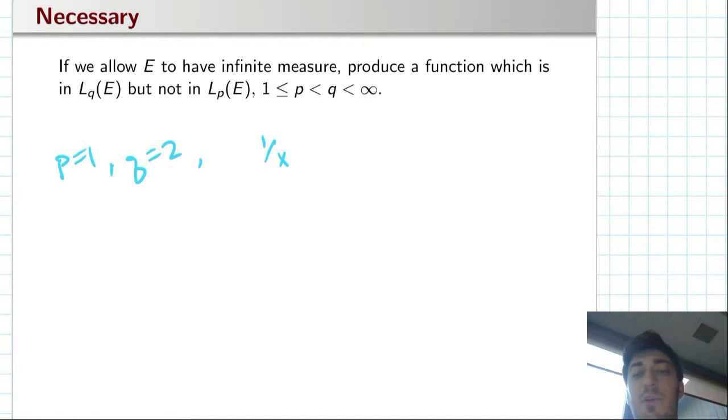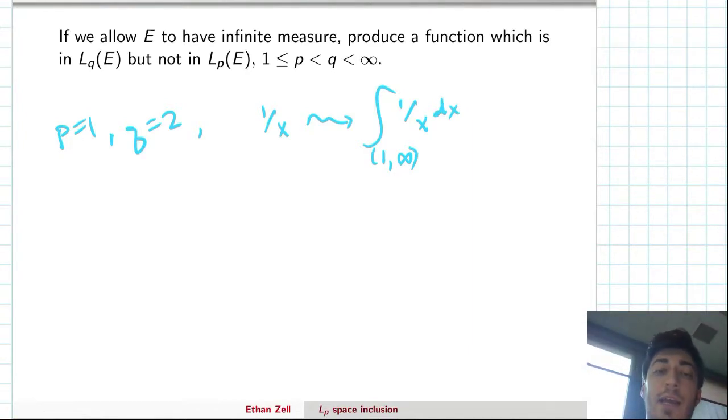If we look at the integral of 1 over x with respect to x, or you could write the Lebesgue measure again, and now E can have infinite measure, let me pick the set 1 to infinity. Then this integral does not converge.